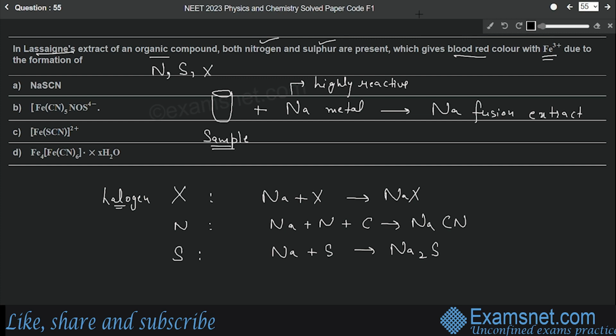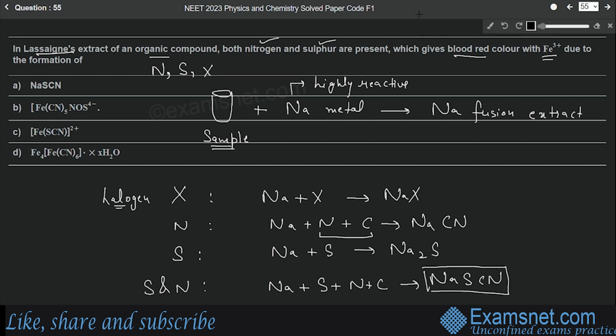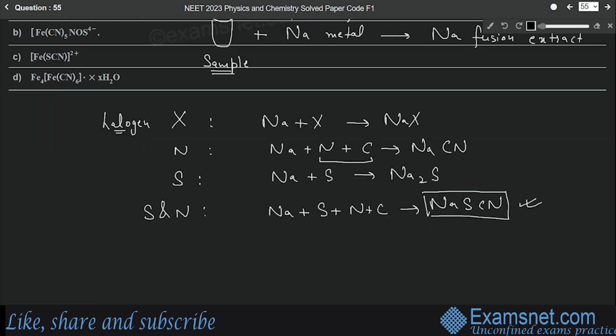But if sulfur and nitrogen both are present in the sample, then sodium will react with sulfur plus nitrogen plus carbon, and it will form sodium thiocyanate, NaSCN. So here in the question it is mentioned that both nitrogen and sulfur are present. That means sodium thiocyanate will be formed, and this compound will give blood red color with the ferric ion. Okay, let's see the reaction.